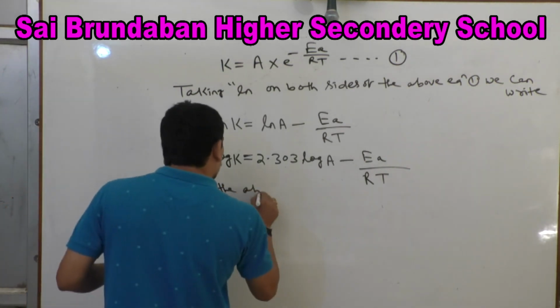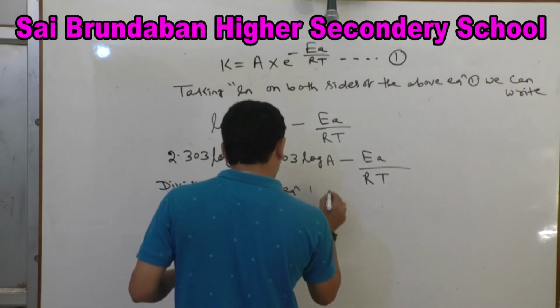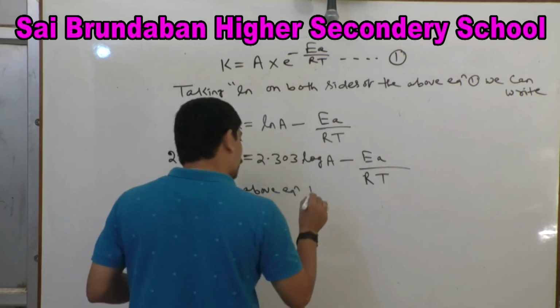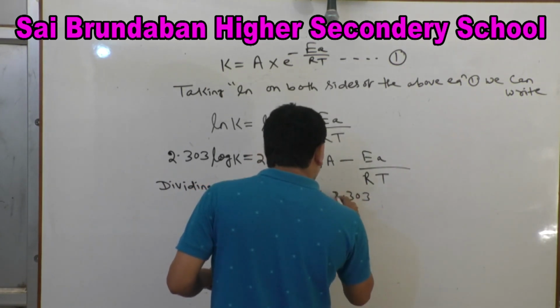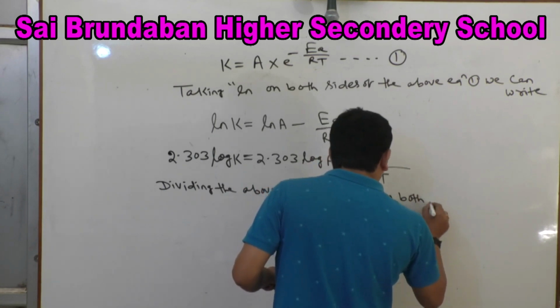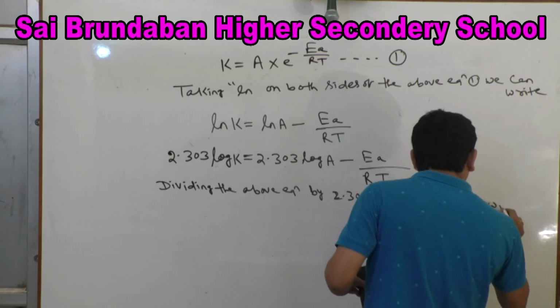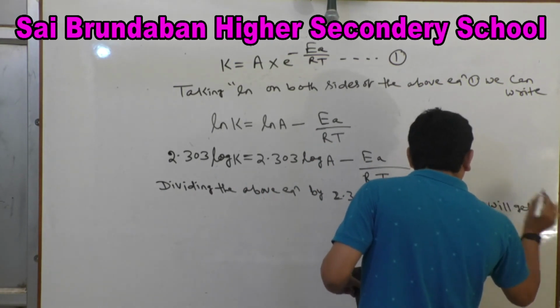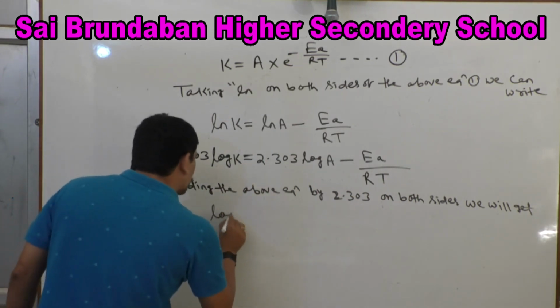Next, dividing the above equation by 2.303 on both sides, what will we get?